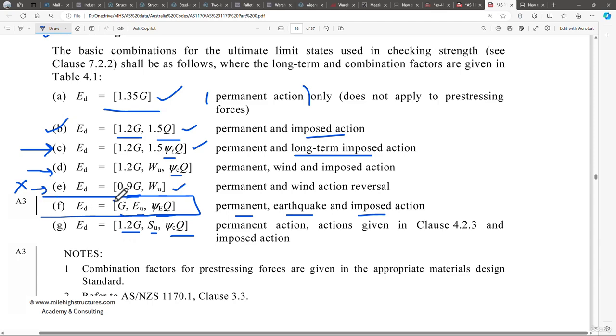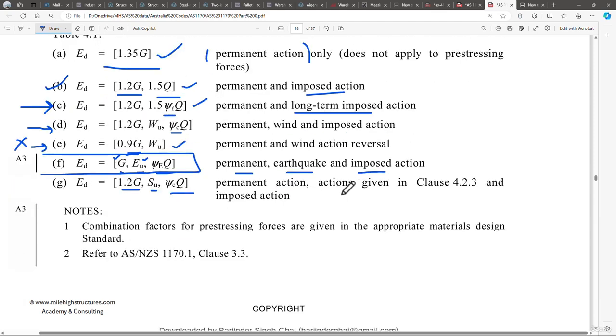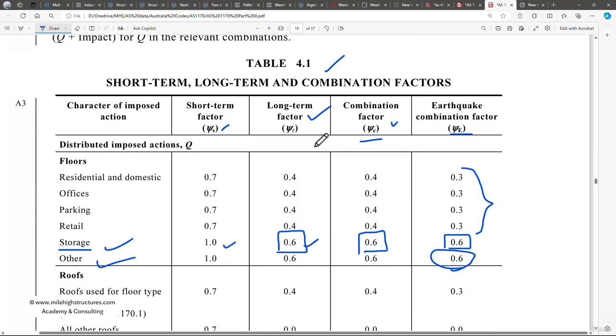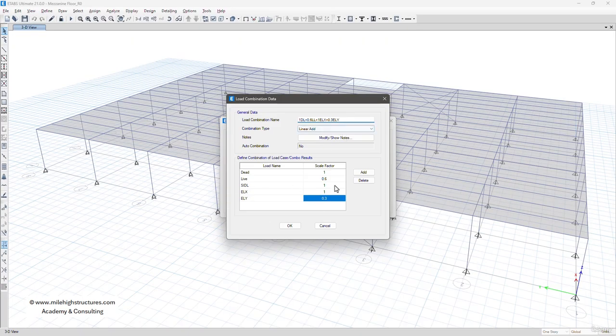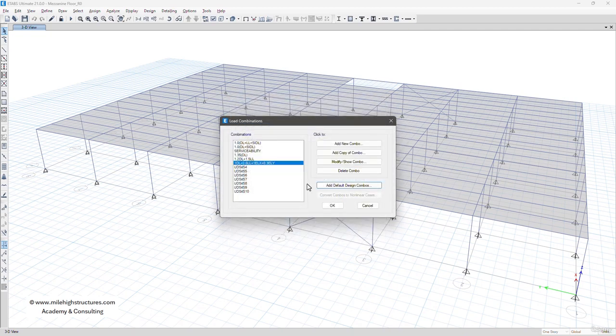1 times the dead plus 1 times the earthquake plus psi e times q. So psi e in our case was basically the earthquake combination factor, which for storage becomes 0.6. So that is the one that has been used here. Now we can just press Ctrl C on the keyboard, left click on OK, and then